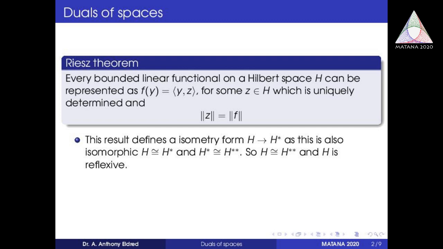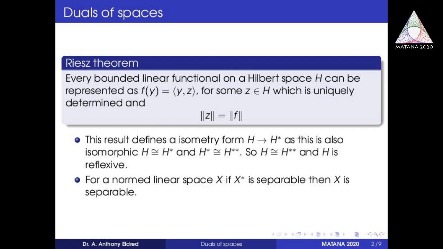And another result is, for a normed linear space X, if X star is separable, then X is separable. Okay. So this result contains the dual space and separability. It says that if X star is separable, then X is separable. So this is the result which is used to find whether a space is separable or not.